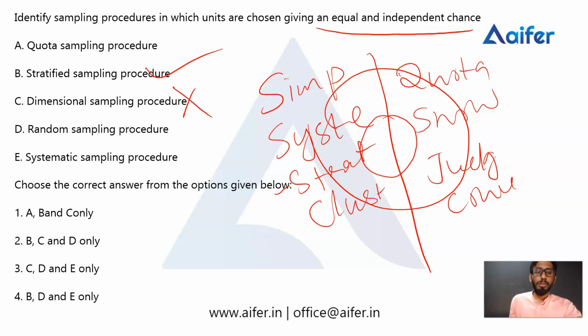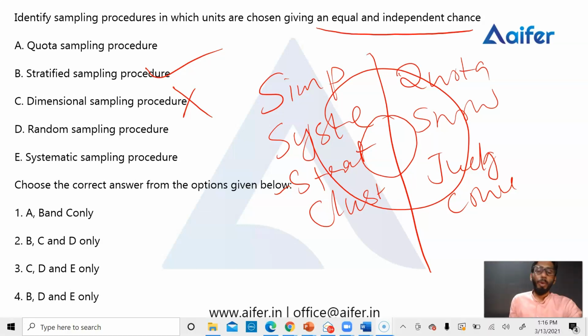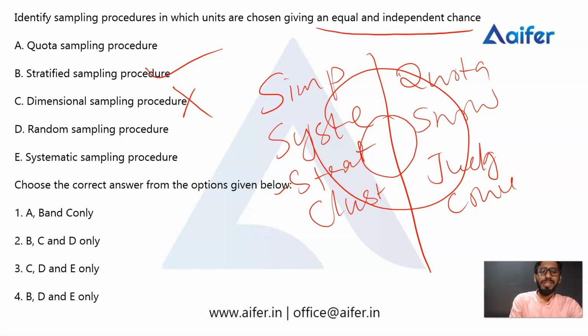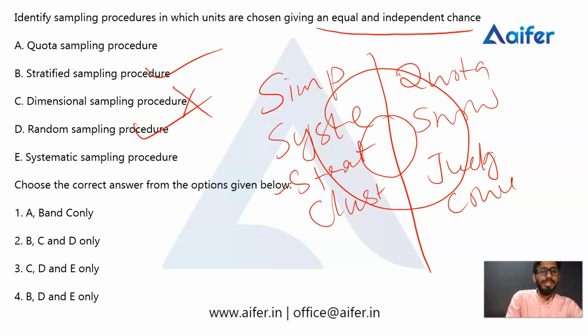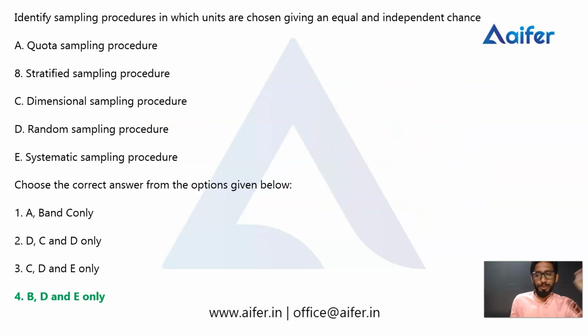Then the fourth one is random sampling procedure. You know, random sampling procedure is probability sampling. So option D will be the correct one. Then the last one is systematic sampling procedure, which also comes under probability sampling. So options B, D and E only would be the correct options. So the answer is the fourth one.